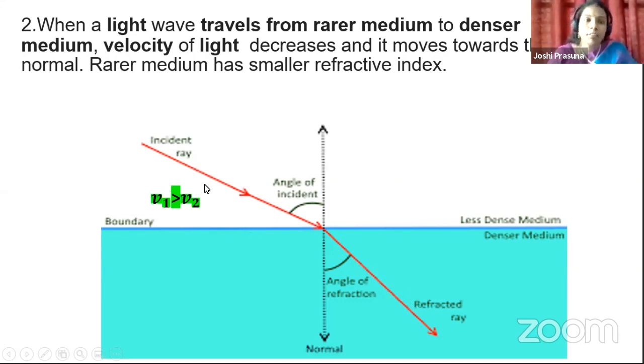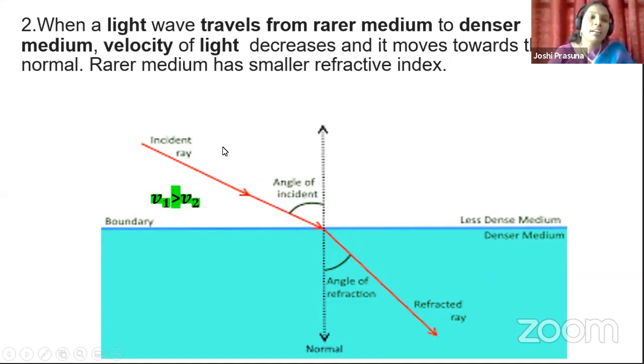Okay, children. If you observe, this is the incident ray striking the surface at the boundary, isn't it? After striking, if you look at the refracted ray, is it moving away from the normal? No. It seems to be moving towards the normal. The actual path of the ray, children, should be straight like this. But it is moving towards the normal.